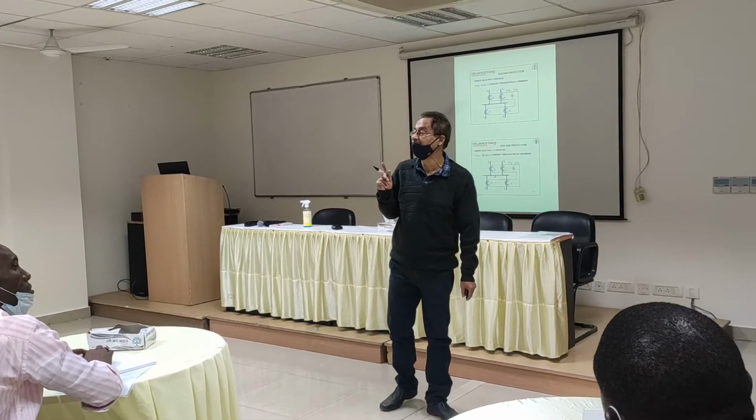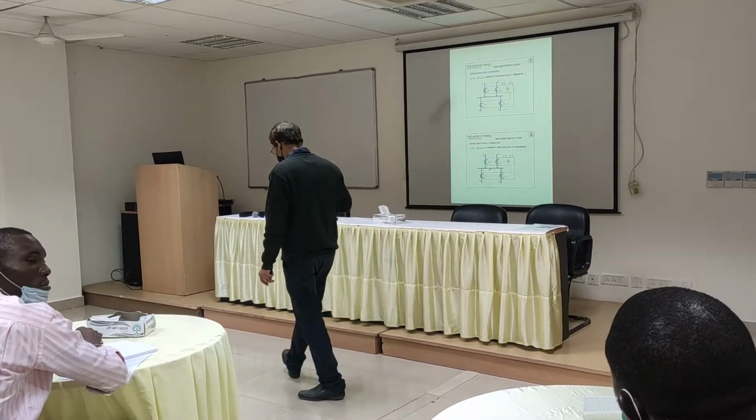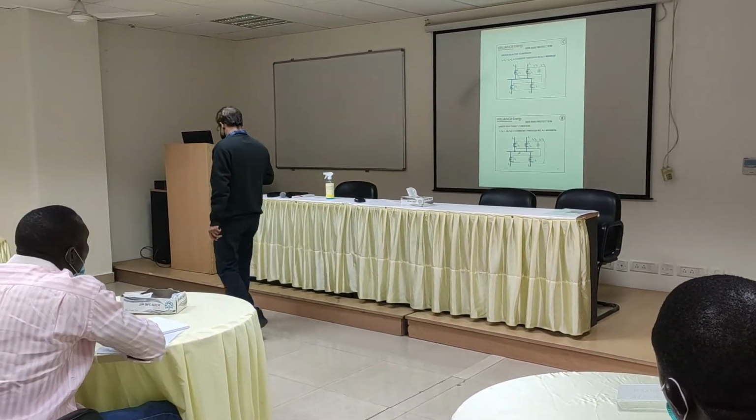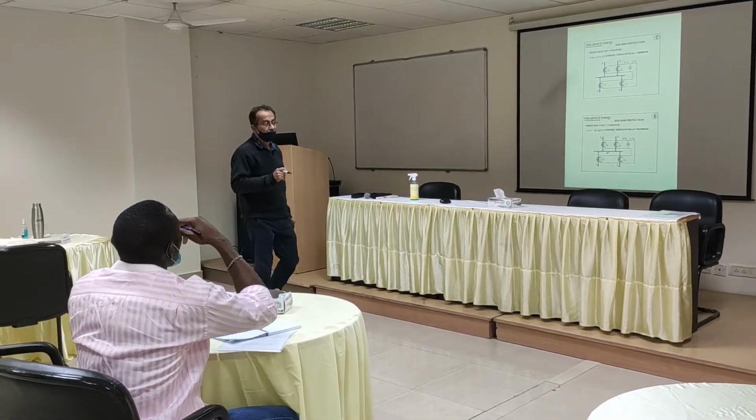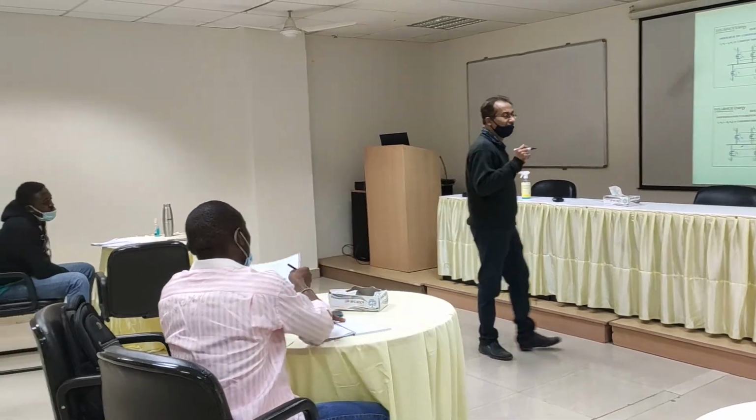Because of why? Any logic? Because protections will only make sense when your basics are very clear, when your substation engineering is thorough.